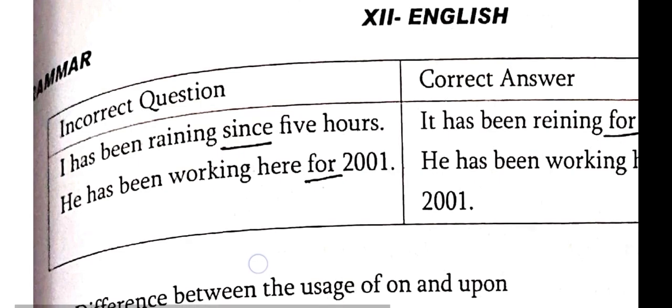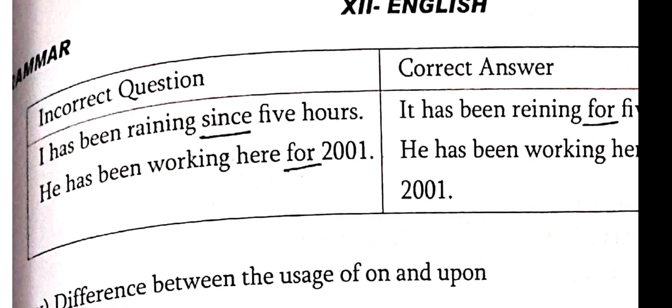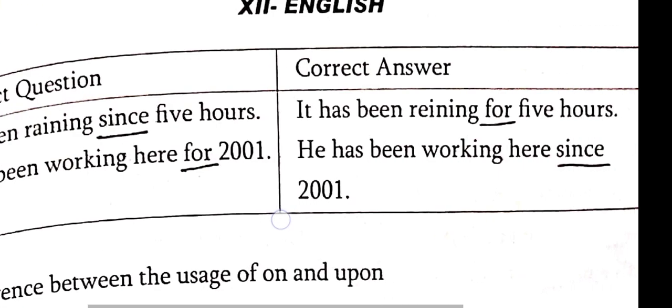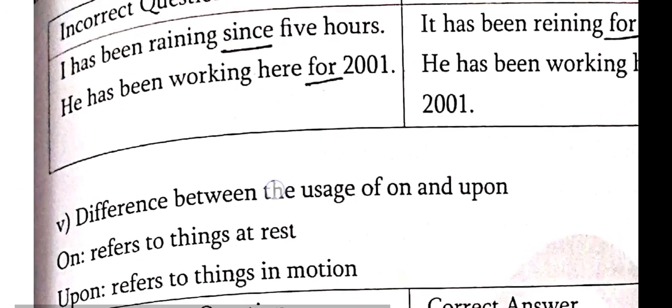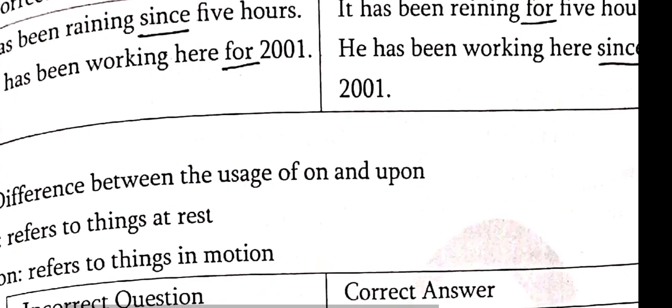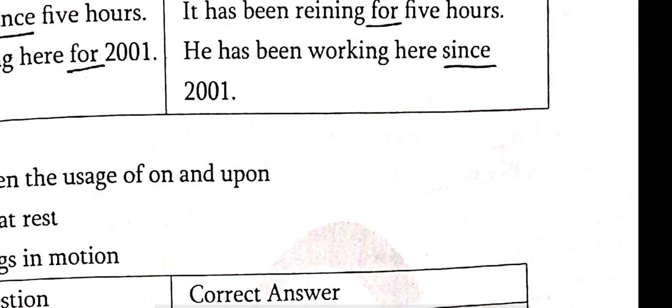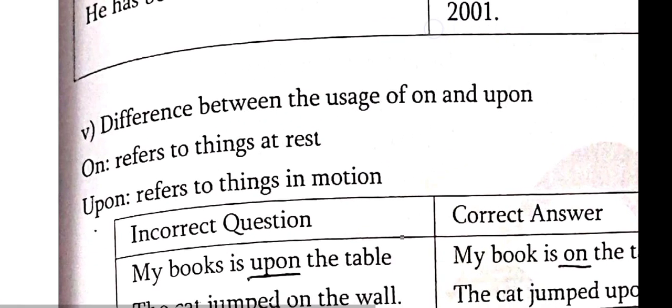Example, it has been raining since 5 hours. Here since changes to for. It has been raining for 5 hours. Next one, he has been working here for 2001. Here for changes to since. He has been working here since 2001.